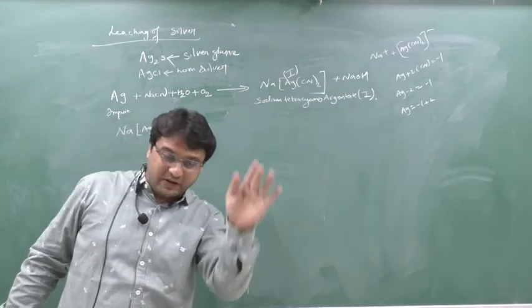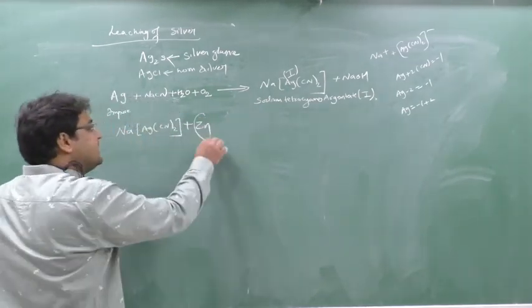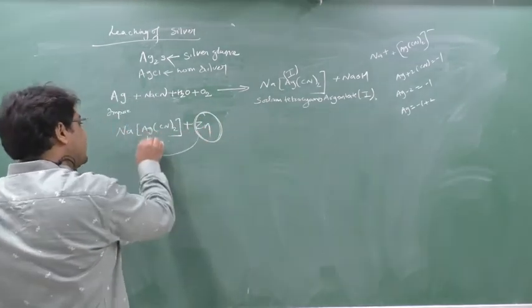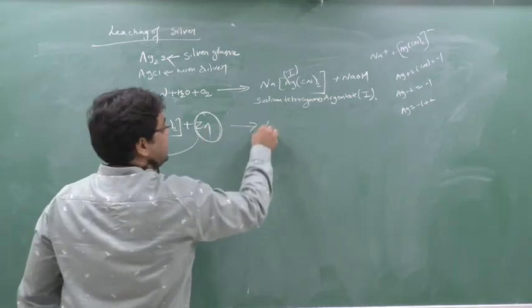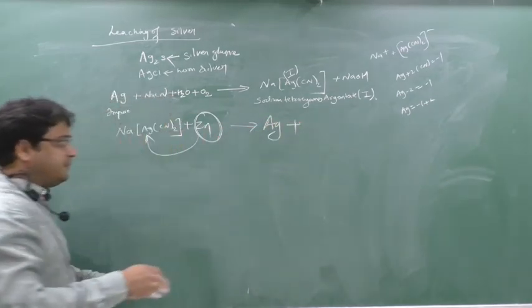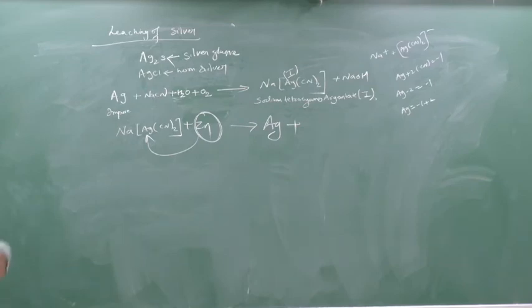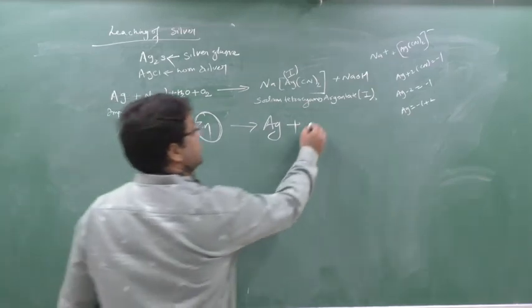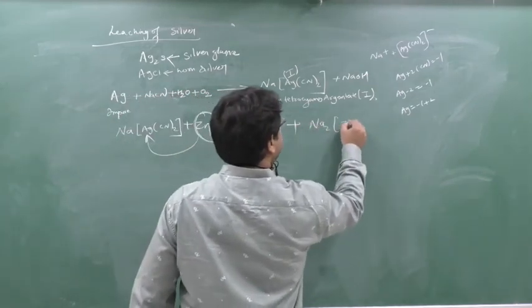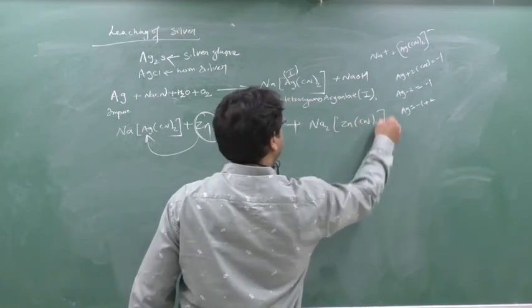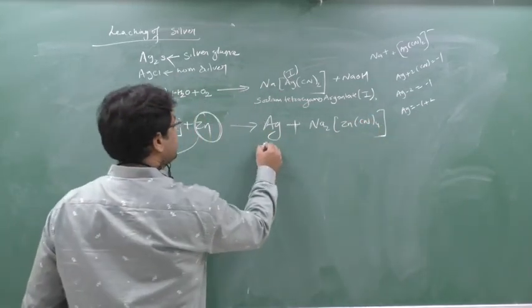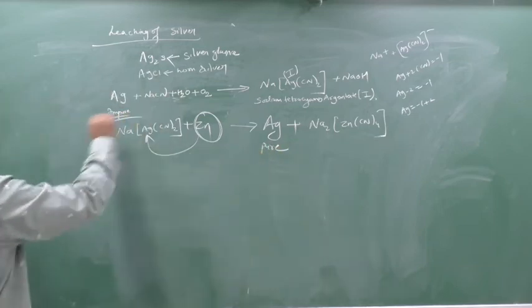Silver will come in the below. So this zinc is more reactive than silver, so it will displace the silver. The silver will be released, and the zinc complex will be formed, that is Na2[Zn(CN)4]. So the silver I will get here is pure. Here the silver is impure. Clear?